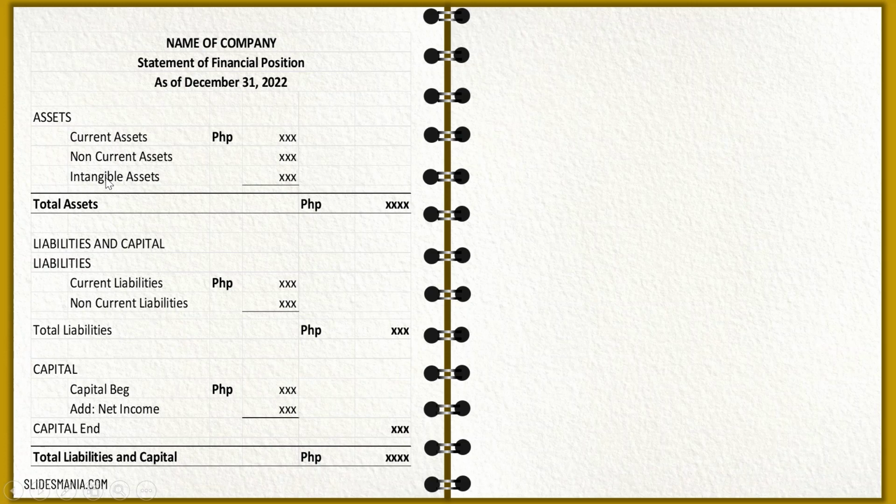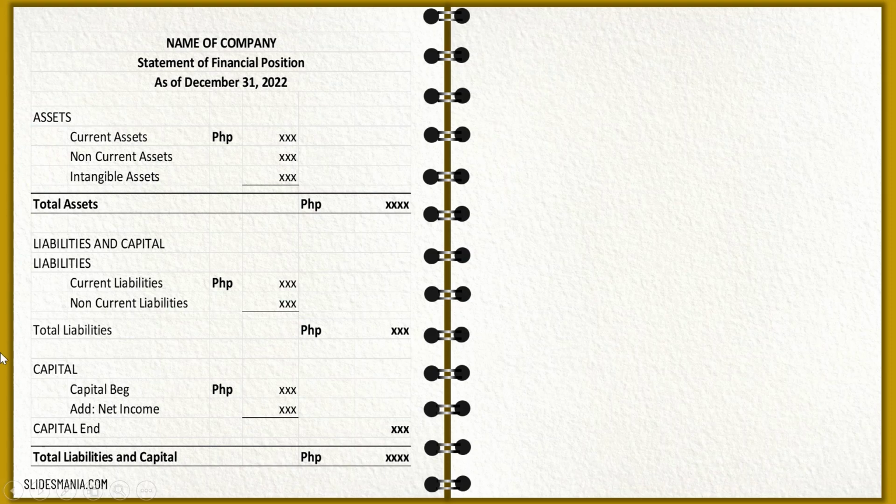So all in all, we have 3 different accounts to top up the total assets. By the way, you need to understand that the amount of total assets should be equal to the amount of the total liabilities and capital. Okay? So, under liabilities and capital, we have first the liabilities. So, we have the current liabilities and the non-current liabilities. Add on to get the total amount of the total liabilities. And then we have the capital.